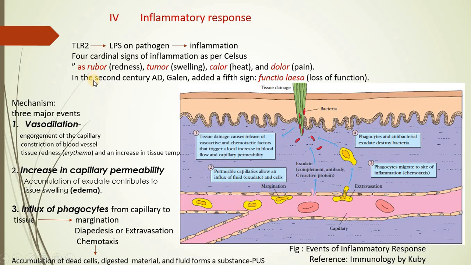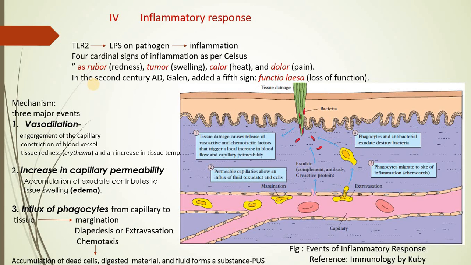Now let me give you an example of an insect bite. Suppose there is a mosquito bite. What can you see? You can see formation of a small patch which is slightly reddish in color, and if you touch that specific area, it appears to be slightly warmer as compared to the other surrounding area. And hence, we can say that these 4 cardinal signs are seen with inflammation. That is, rubor is redness, tumor refers to swelling, calor refers to heat which is slightly warmer, and dolor refers to it is painful, of course.